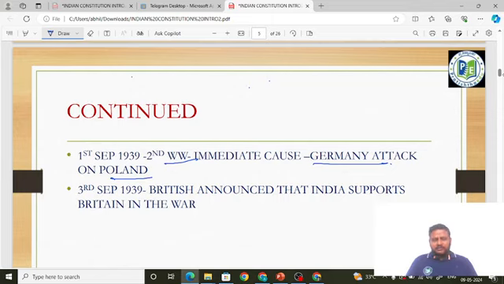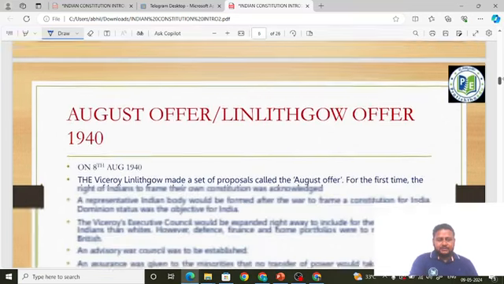But without the Indian people's or India's consent, on 3rd September 1939, the British announced that India supports Britain in the war. Britain was also involved in the Second World War. British was ruling India, but that doesn't mean they can take their decisions without the consent of Indians. So this infuriated the Indians, that is the Congress and the Muslim League. So what happened next? We'll study.